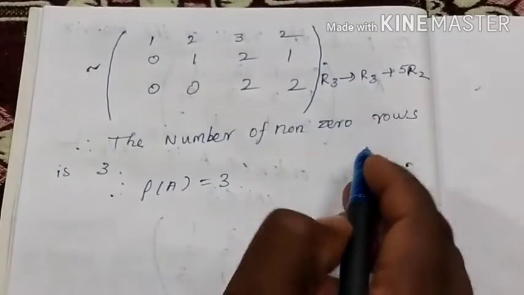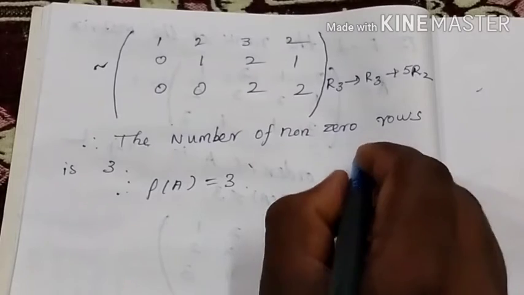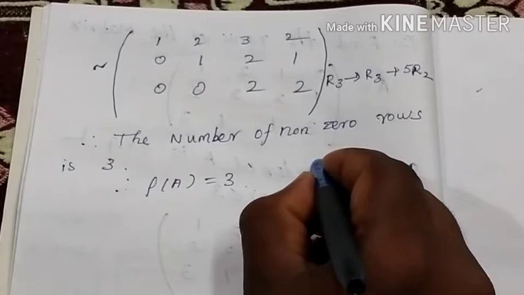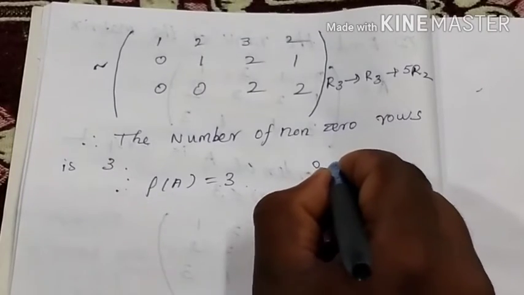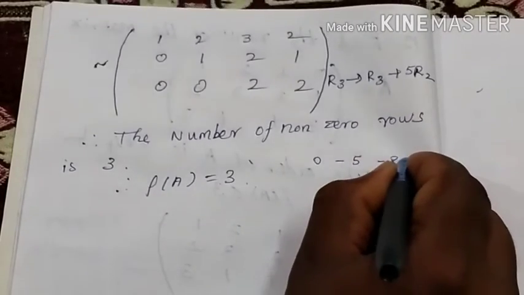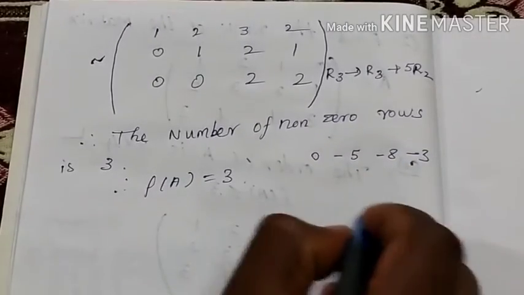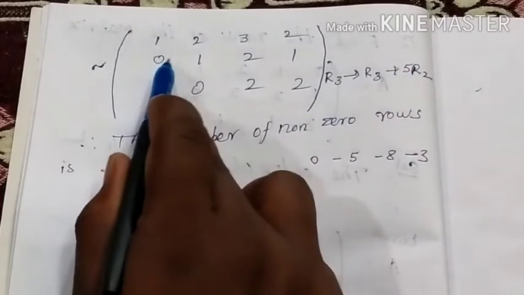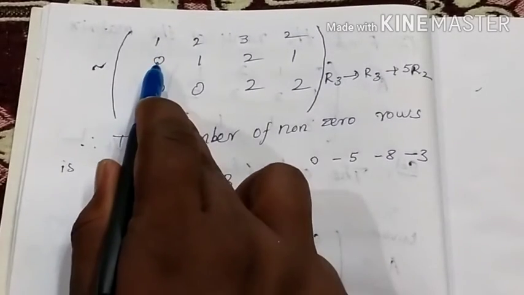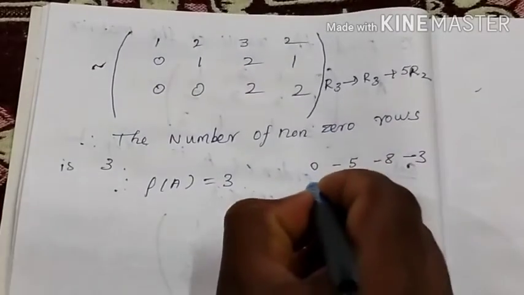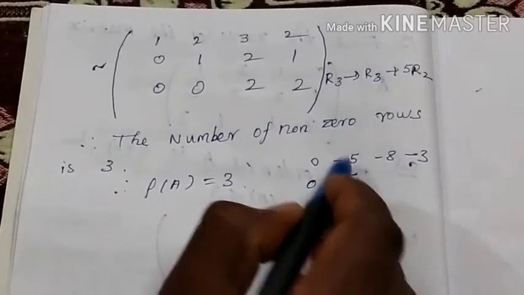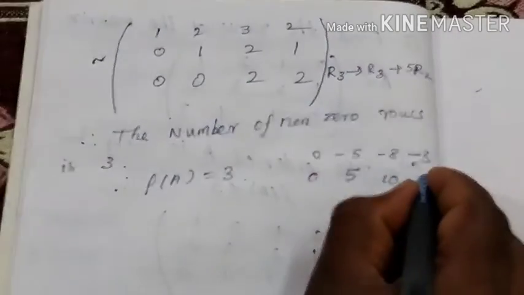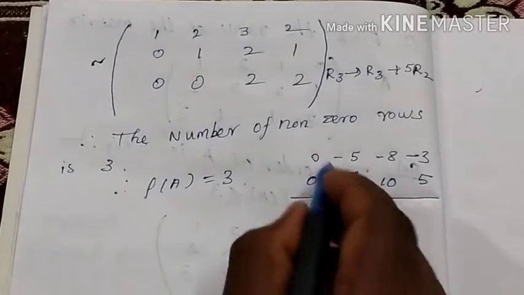Here I do the rough work. What is the R3 value? Consider the step before: the R3 values are 0, minus 5, minus 8, minus 3. Then R2 multiplying by plus 5. This is R2, multiplying by plus 5. So 0 into 5 is 0. 1 into 5 is 5. Then 2 5s are 10, and 1 5 is 5. That's all. Then making the subtraction.